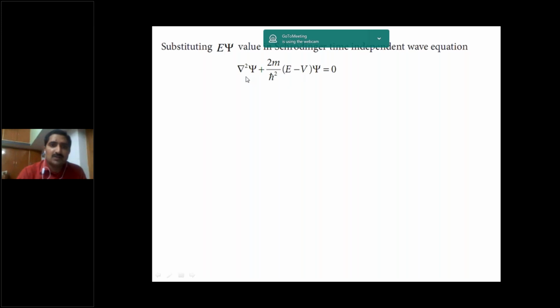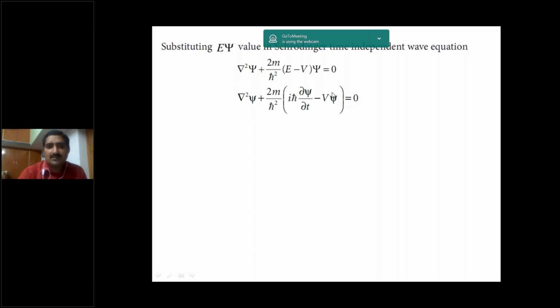We want to replace the E psi value with i h cross into dou psi by dou t. So by replacing, del square psi plus 2m by h cross square, E psi is i h cross into dou psi by dou t, minus v psi is equal to 0.